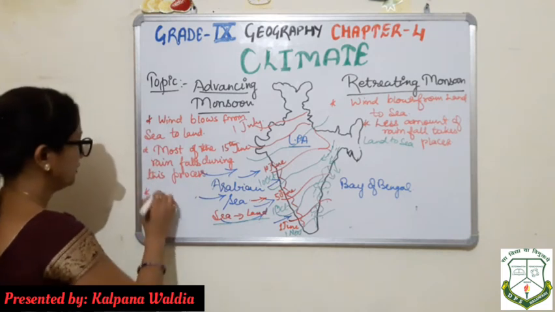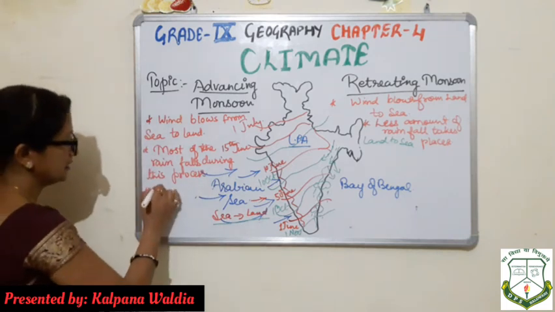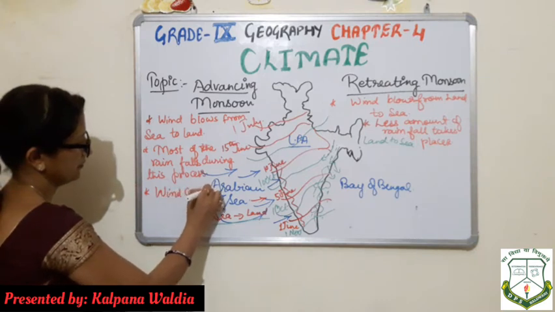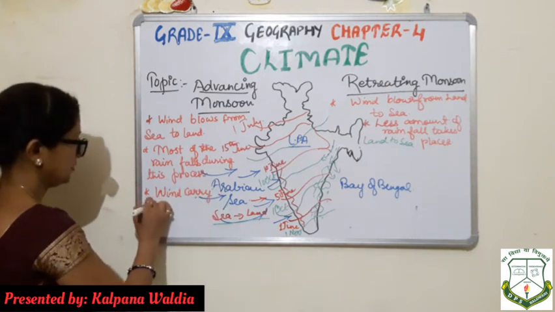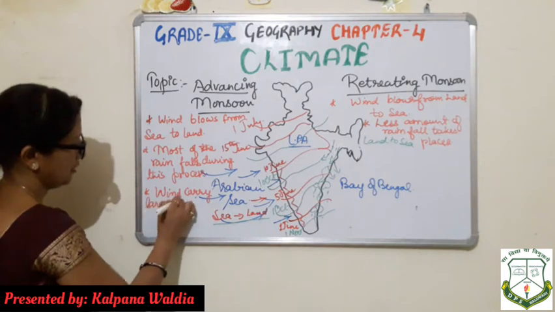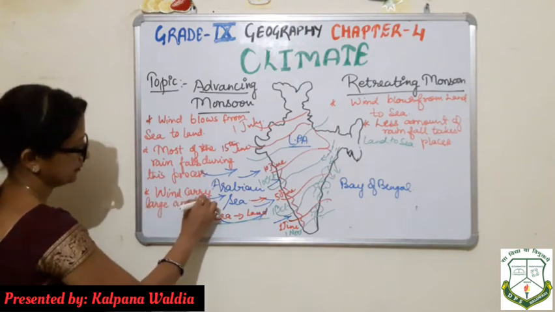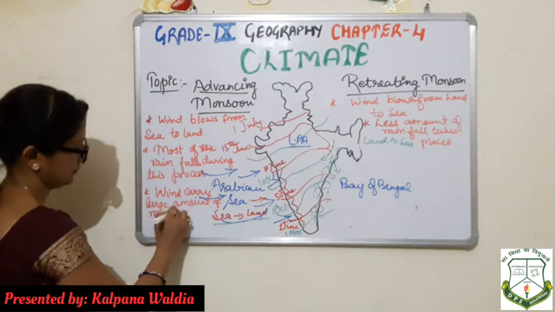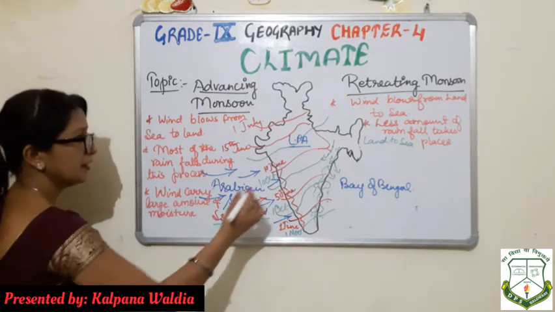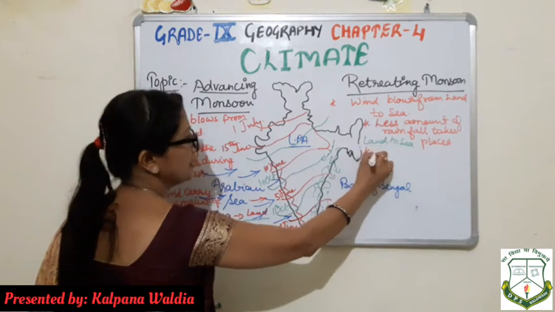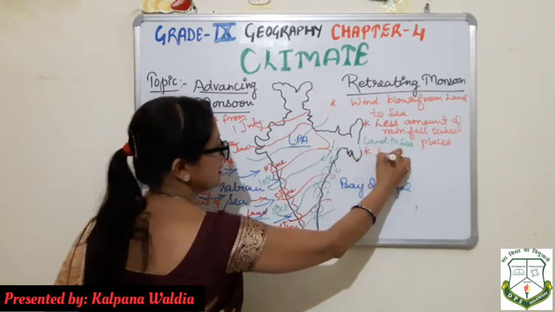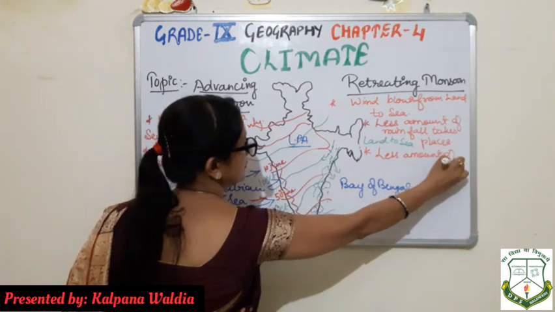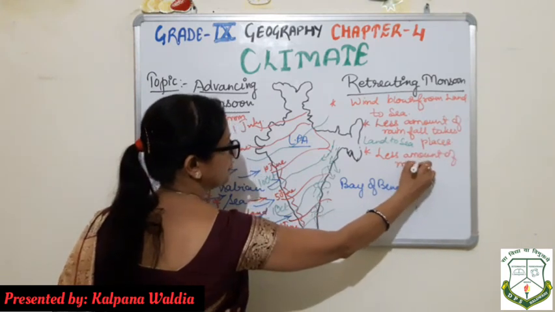And here you can mention winds carry a large amount of moisture, whereas wind in this retreating monsoon carries less amount of moisture.